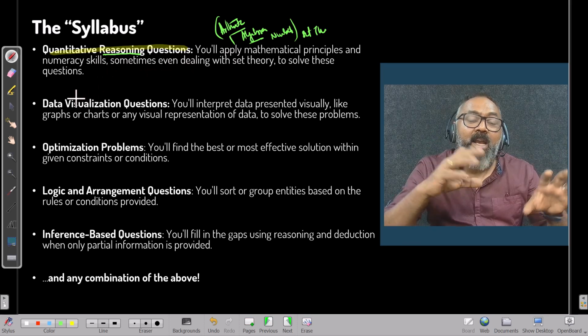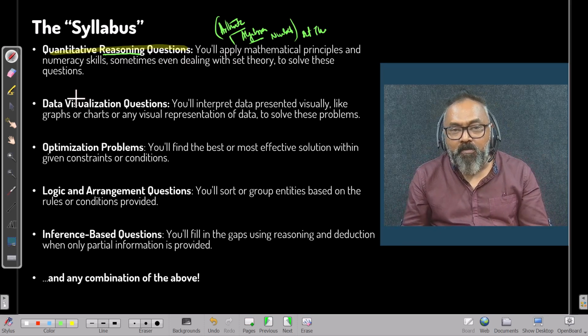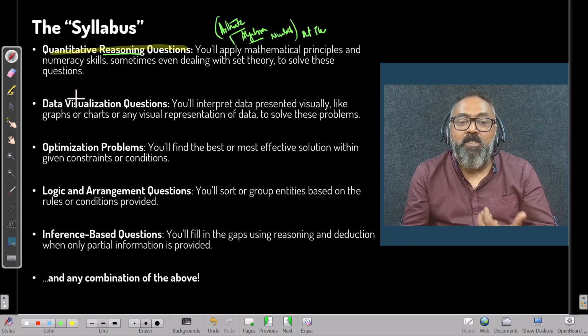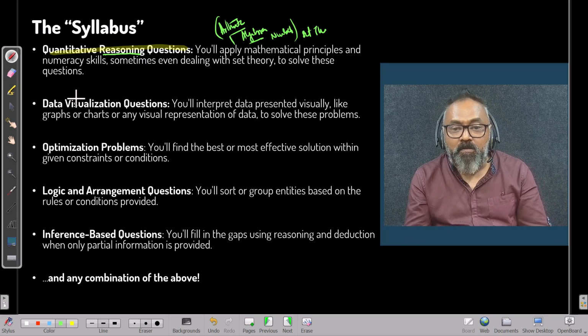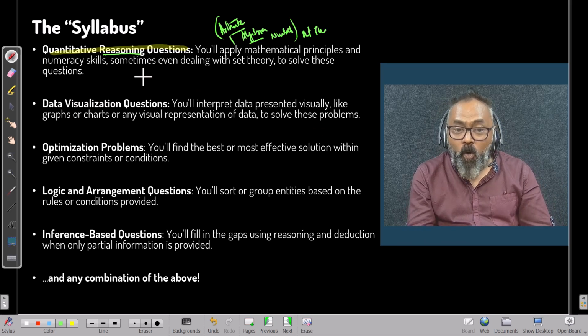Which are the 2 numbers that I need to pick to answer this question? How do I manipulate this number a bit to answer this question? How do I get the numbers from the stuff that is given to me? So you've got quantitative reasoning.